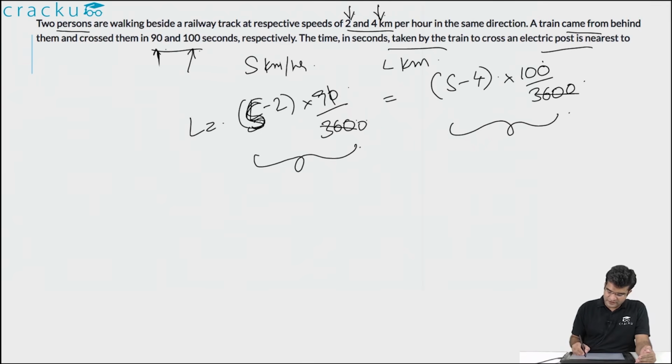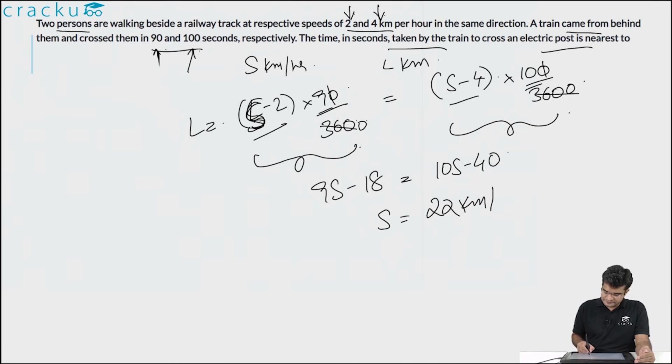We can cancel 0 on both sides. So s minus 2 into 9 is equal to s minus 4 into 10. Or you can expand this, which will imply that 9s minus 18 is equal to 10s minus 40, or the value of s, which is the speed of the train, is equal to 22 kilometers per hour. And what is the length of the train? The length of the train is equal to s minus 2 into 90 by 3600. s minus 2 will be 22 minus 2, which is equal to 20 into 90 by 3600.